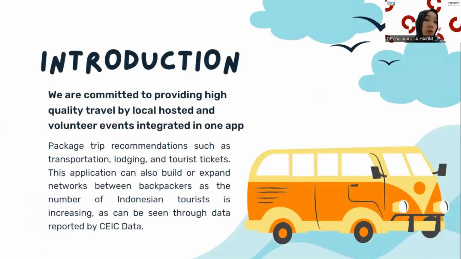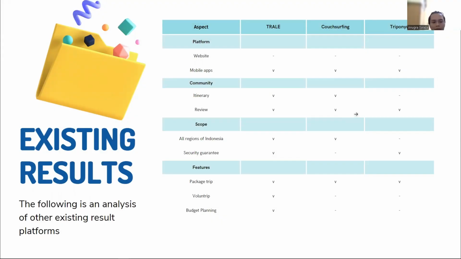So, Trale is committed to providing high-quality travel by local hosts and volunteer events integrated in one app. For the existing solutions, Trale is inspired by Couchsurfing and Trip on You.